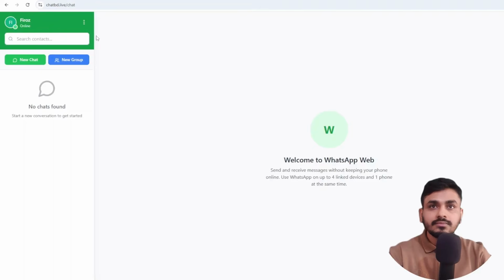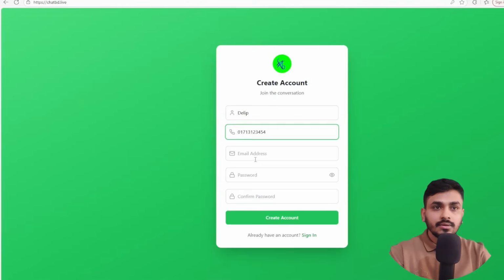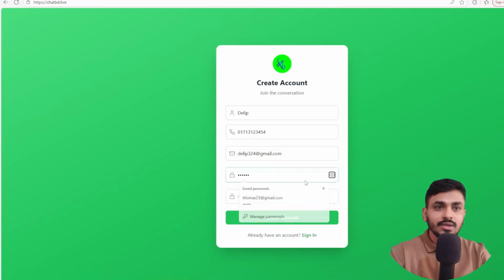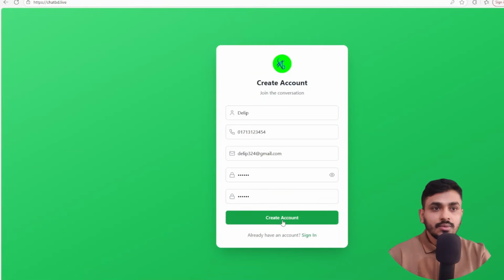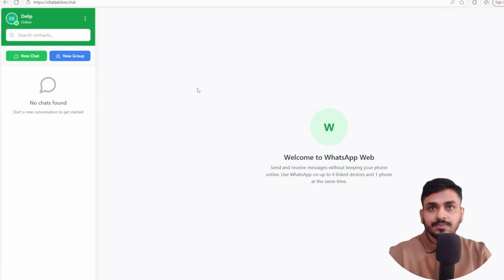Here it will be Dilip's phone number, email address and password. I use a normal password since it's for demo purposes, but you should keep your credentials secure. Now if I hit this button, Dilip's account will be created.